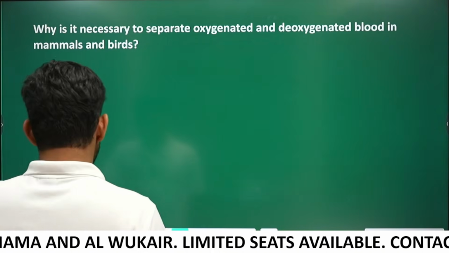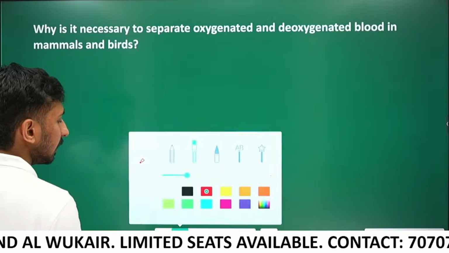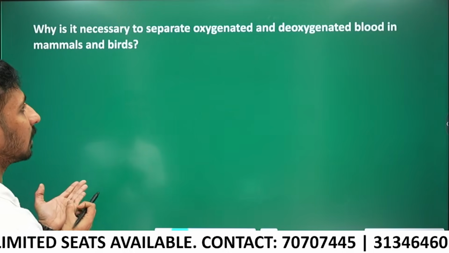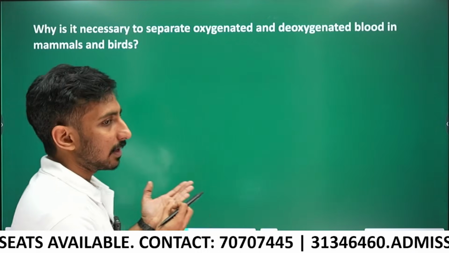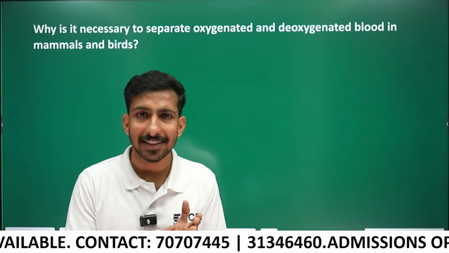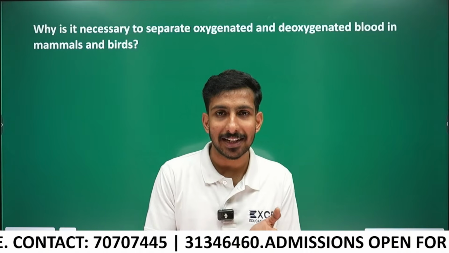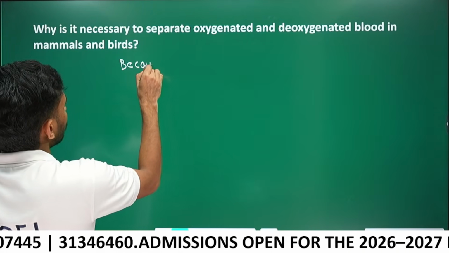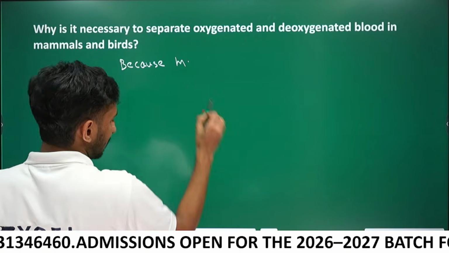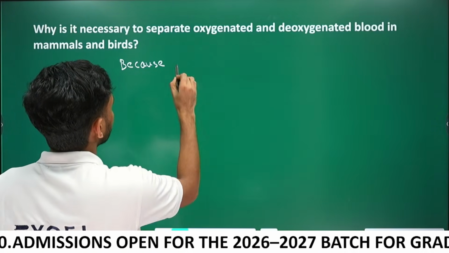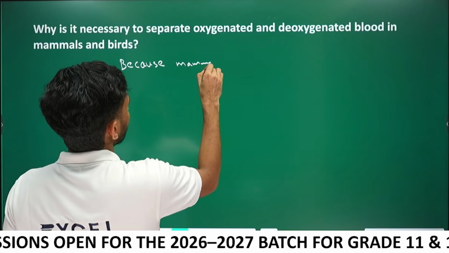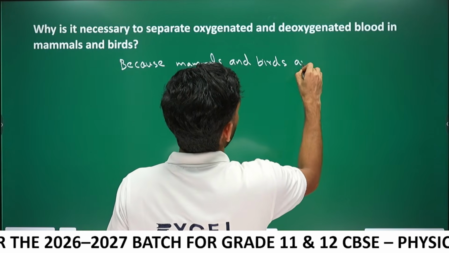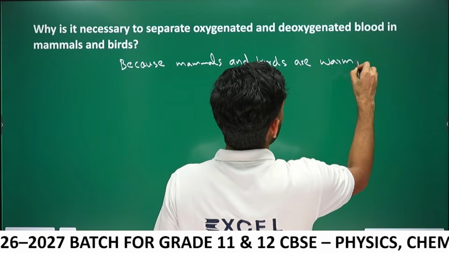Next question. Why is it necessary to separate oxygenated and deoxygenated blood in mammals and birds? We have already discussed the answer, right? Why is there a separation? Because mammals and birds are warm-blooded animals.